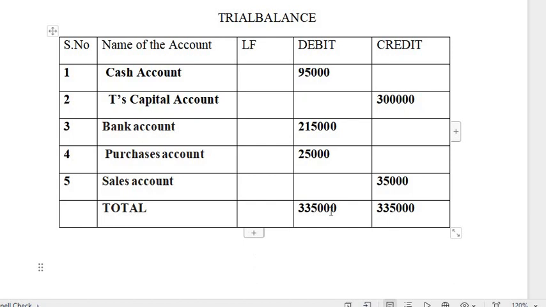So today's session we have discussed the first three steps in the accounting cycle: how to record the transaction, how to group the transaction, and how to summarize the transaction in the trial balance statement. Next session we'll see how to finalize the transactions by preparing the trading account, P&L account, and balance sheet.